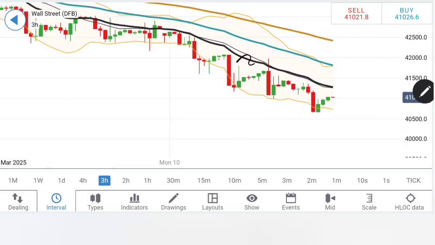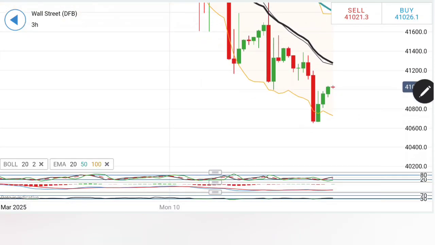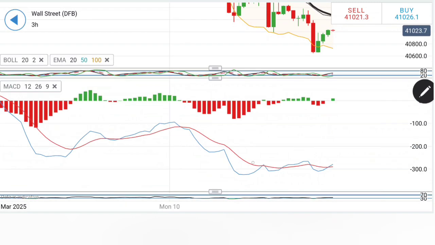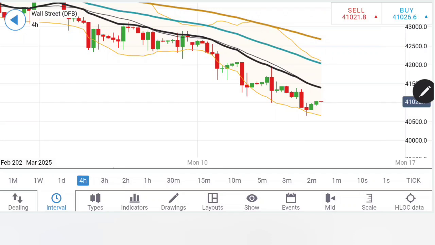On the 3-hour chart, notice the formation: drop, retracement, drop, retracement, drop, retracement, drop, retracement. It is trading bearish here, delivering lower highs, lower lows. Where are the lows? All the way towards 40,500 and lower levels. So today, if you see it is staying below 40,800, you can just stay short from there. Yes, though the indicators are looking upwards, they are not yet confirming a complete reversal.